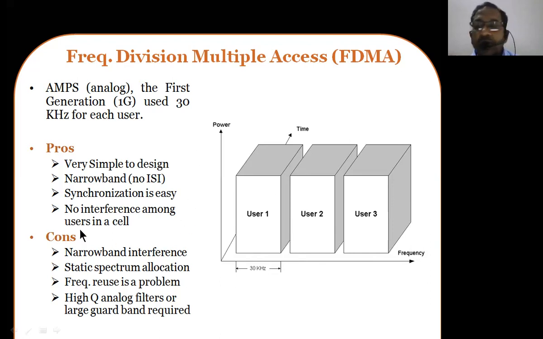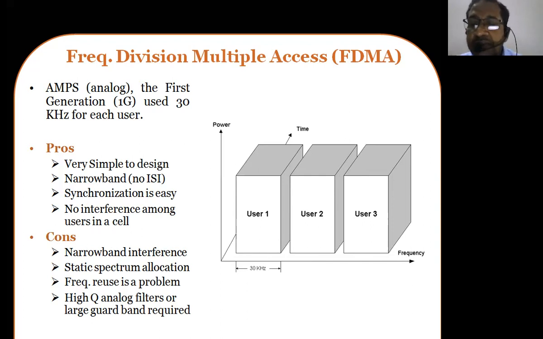So what are the advantages of this? What are the pros of this particular system? It is a very simple system to design, and it is definitely going to support multiple users, but not many users. So it's normally preferred for narrowband systems. Narrowband means what? The frequency band cannot be used more. If you keep on using more, then the number of supported users is also going to decrease. Therefore, it is preferred for only narrowband communications.